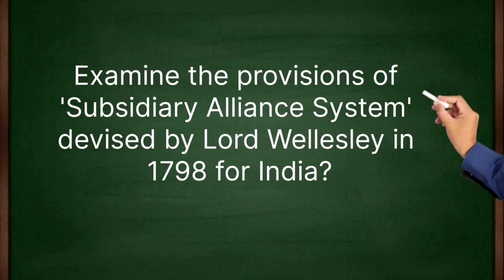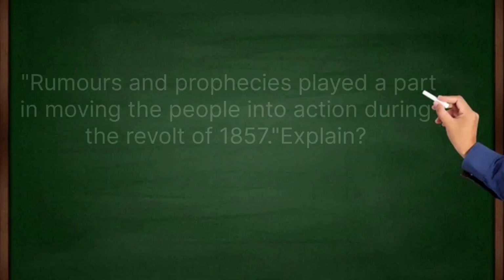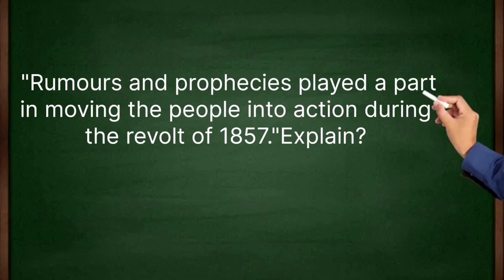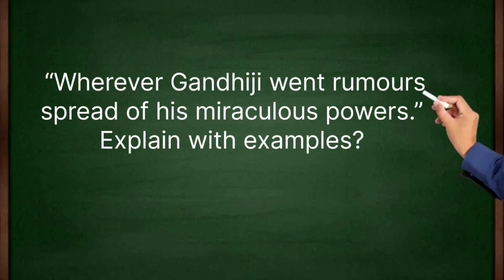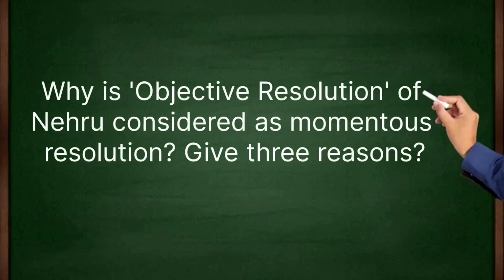Examine the provision of subsidiary alliance system devised by Lord Wellesley in 1798 for India. Rumors and prophecy played a part in moving the people into action during the revolt of 1857. Explain. Wherever Gandhiji went, rumors spread of miraculous powers. Explain with example. Why is objective resolution of Nehru considered as momentous?